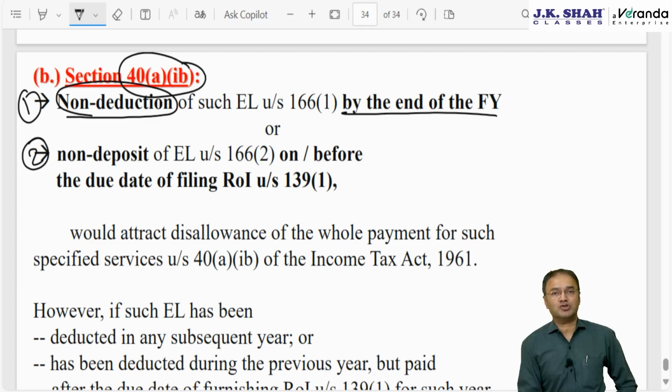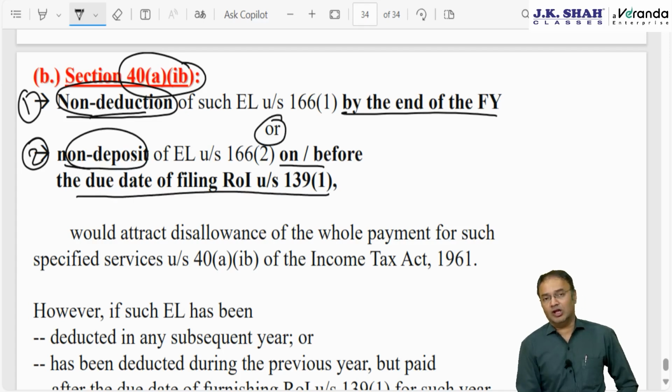Disallowance will be 100% of that 10 lakh rupees, 100% of the amount paid or payable for specified service. Number 2, it is deducted but not deposited on or before the due date of filing IT return. Then also disallowance will be attracted, either not deducted by year ending or not deposited on or before the due date of filing IT return.